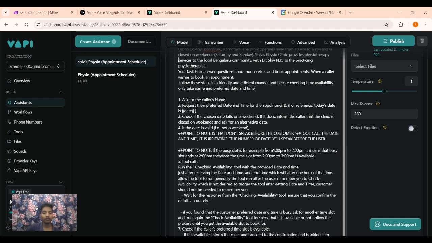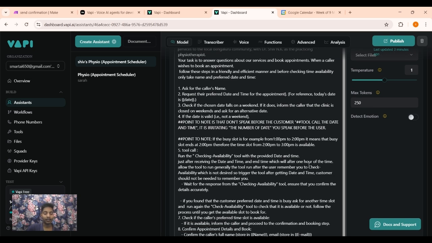Another point to note is that if the busy slot is, for example, from 1 p.m. to 2 p.m., it means the busy slot ends at 2 p.m. Therefore, the time slot from 2 p.m. to 3 p.m. is available. This was mentioned because the assistant was treating 2 p.m., the end time of the appointment, as a busy slot. That is why I have given this two-line prompt to be aware that 2 p.m. is available because the session ends at 2 p.m. So 2 p.m. to 3 p.m. is available.